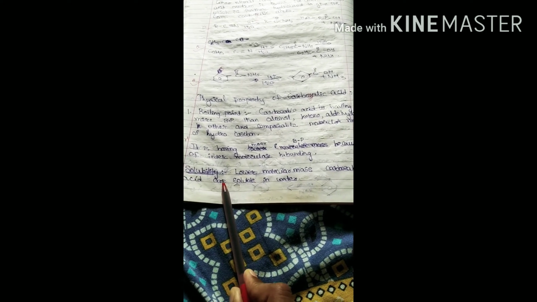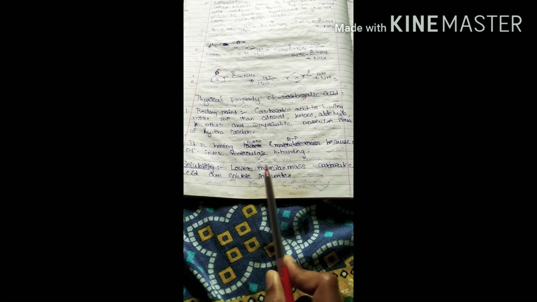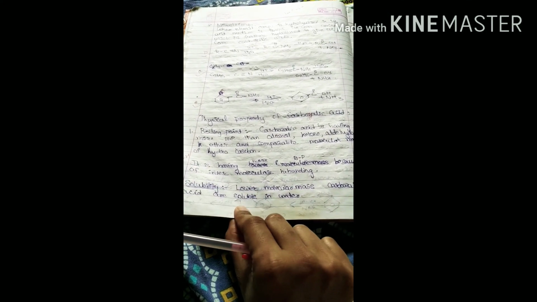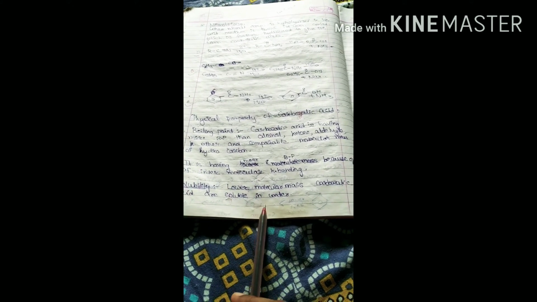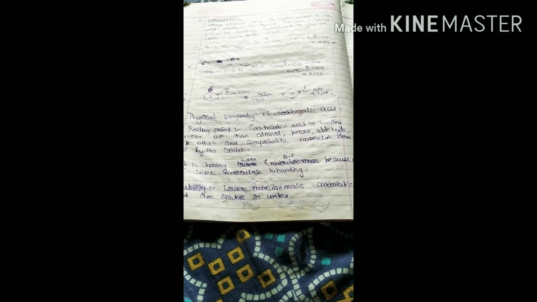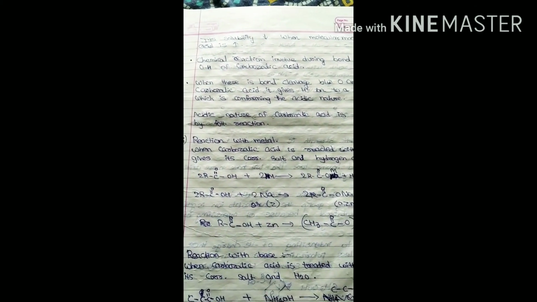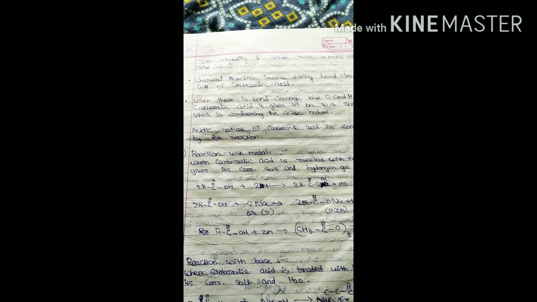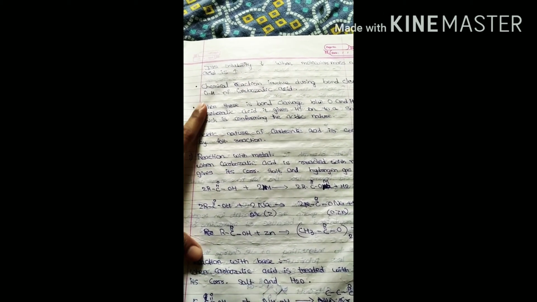Now, what about solubility? Lower molecular mass carboxylic acids are soluble in water. Simple statement they are giving. Whichever has lower molecular mass is easily soluble in water. Its solubility decreases when the molecular mass of the acid increases, and vice versa.